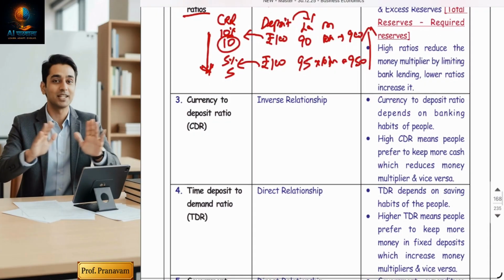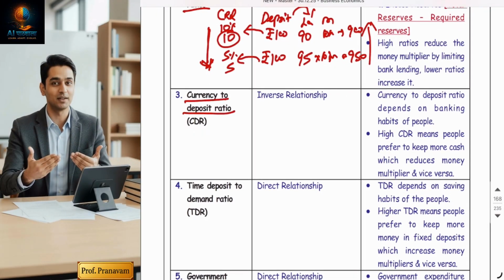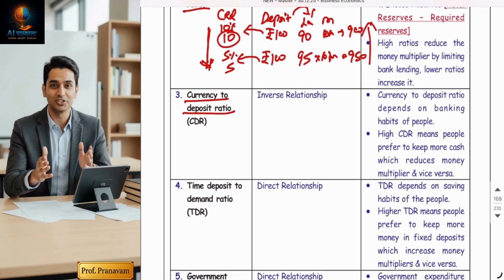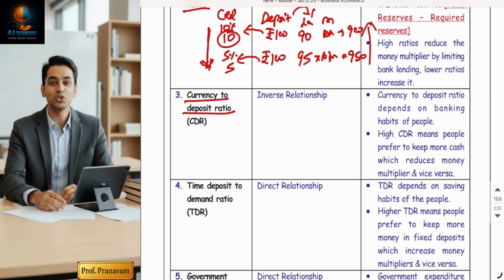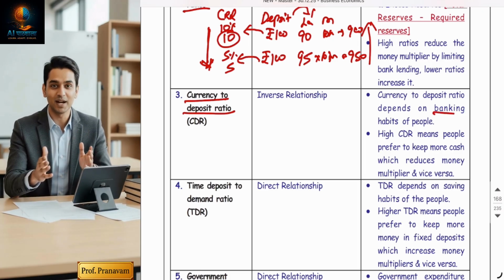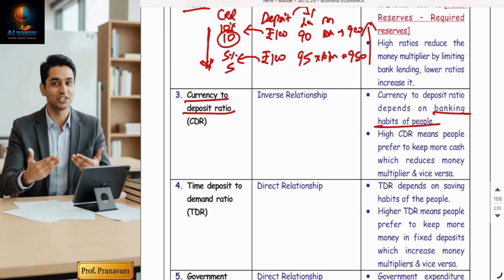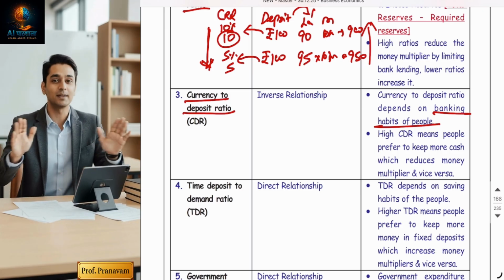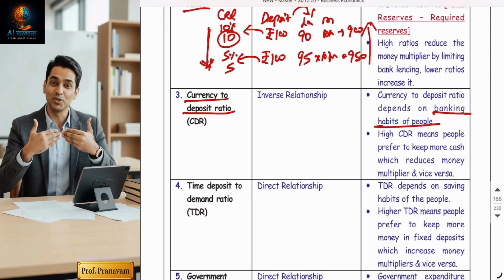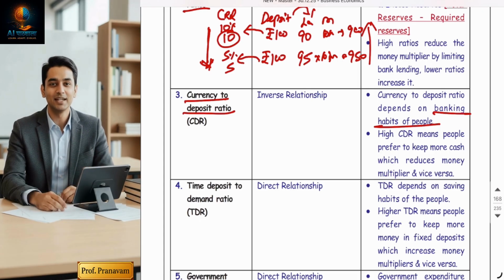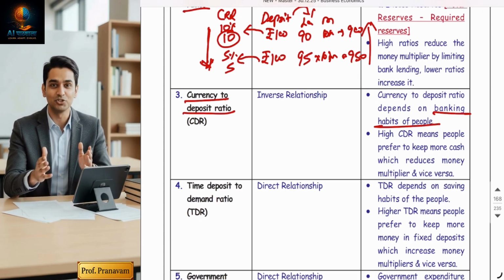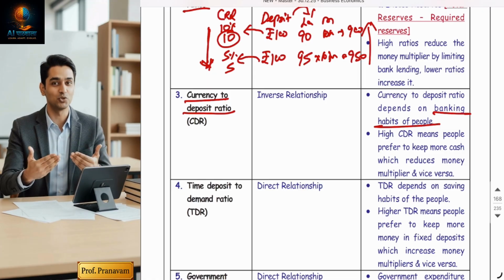Okay. Third point is currency to deposit ratio. Currency to deposit ratio means how much money it is. It depends on the banking habit of the people. Currency to deposit ratio means whether people are keeping their savings in a bank in the form of deposit or they are keeping hard cash at home.